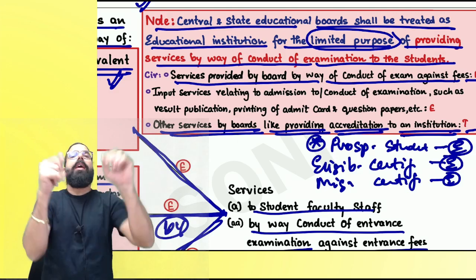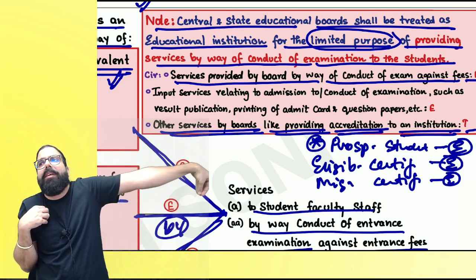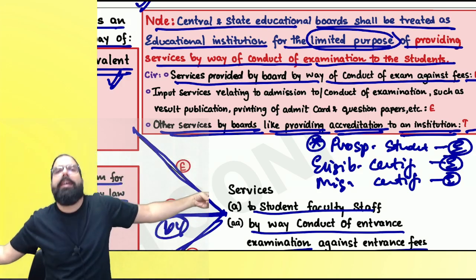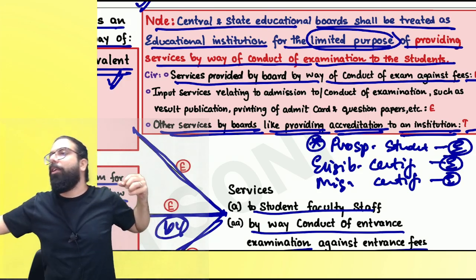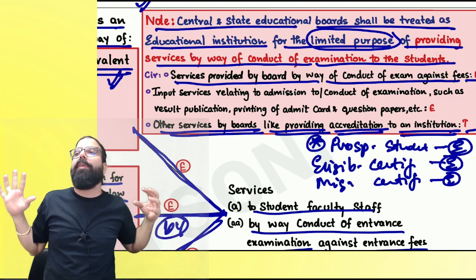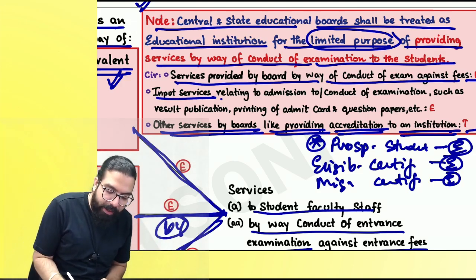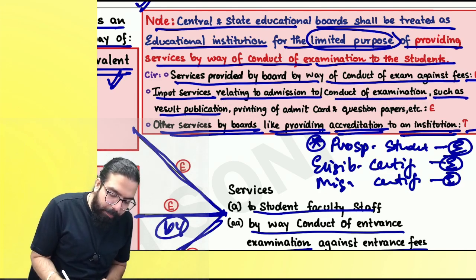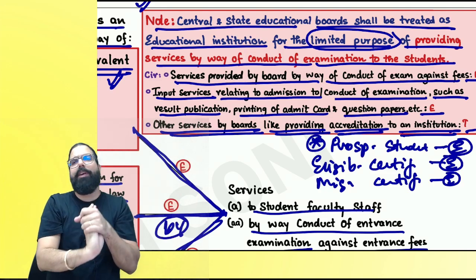Now you tell me one thing, when the board is conducting examinations, and for the purpose of conducting examination they take input services, they got papers printed, they told one person to set the paper and give it. All those input services, what will happen? So they clarified that input services in relation to admission to or conduct of examination, such as result publication, printing of admit cards, question papers, etc., also will be exempted. Are we clear, everyone? Can we go ahead?